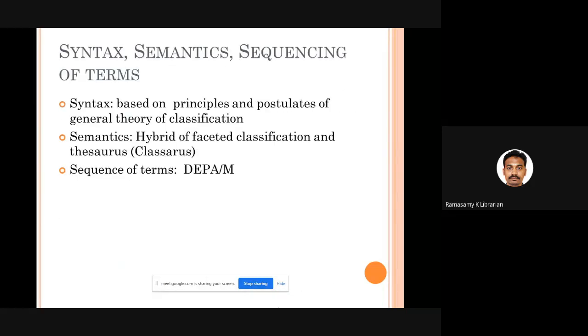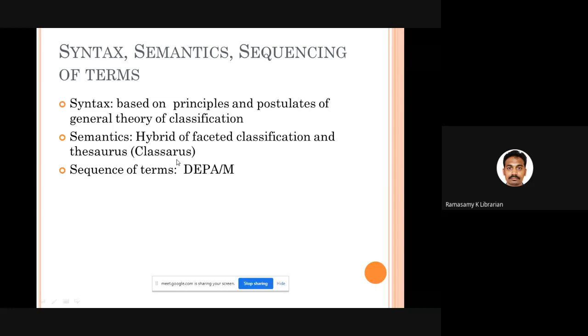Good. How this particular POPSI works, it's based on the general theory of classification. So Ganesh Bhattacharya has developed his own language, a new language called SIL, Subject Indexing Language. For that language, he has developed a set of rules, regulations, postulates, canons. So you have to read all those things to understand the subject indexing language of Ganesh Bhattacharya. And here, they talk about Classaurus. What is Classaurus? A combination of faceted classification and thesaurus. Please visualize Colon classification.